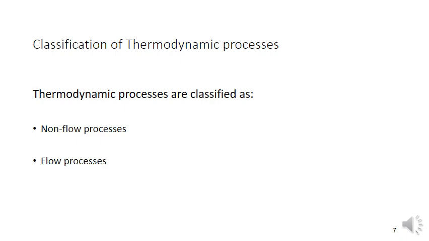The term itself indicates it. A flow process means the flow is continuous. A process in which the flow is not continuous is called a non-flow process. So the non-flow process occurs in a closed system.